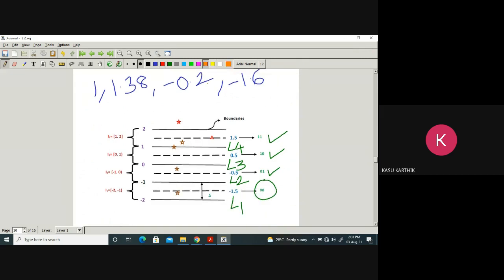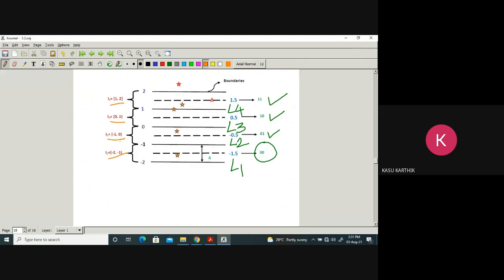One more thing is, here I have defined the boundaries of intervals very carefully. You observe this. What is the first interval? -2 to -1. -2 is included, -1 is excluded. There is a reason for this.